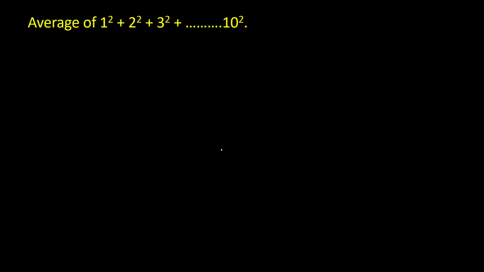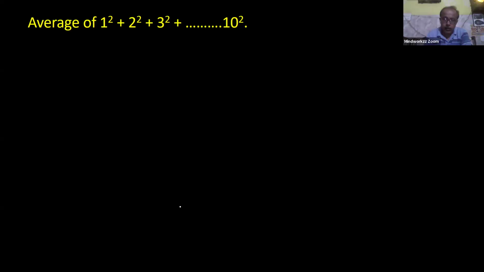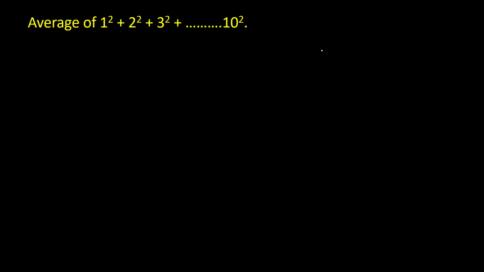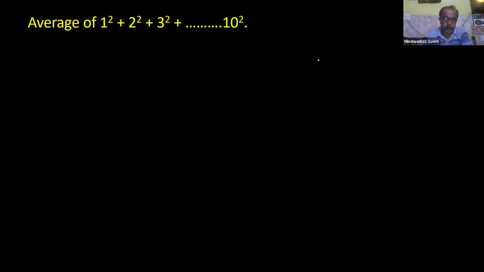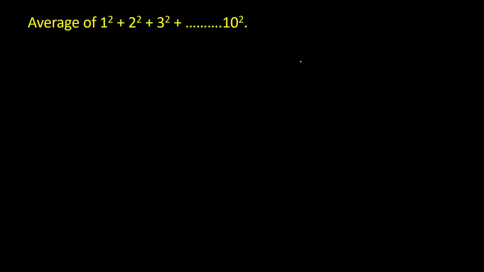So 50.5. No, beta. Umesh, 51. Why? Sir, because I used first term plus last term divided by 2.